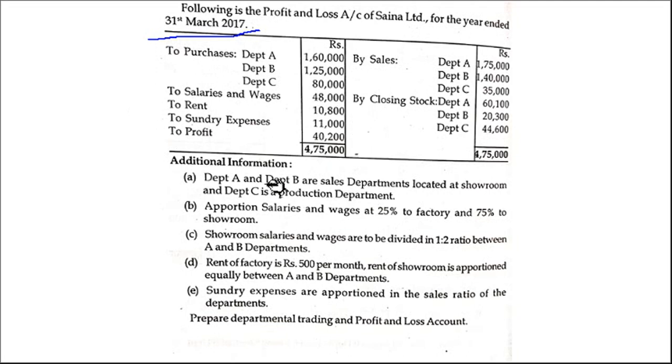Okay, additional information: Department A and Department B are sales departments located at the showroom, and Department C is the production department. Apportion salaries and wages at 25% to factory and 75% to the showroom. So showroom means what? Department C. Right?